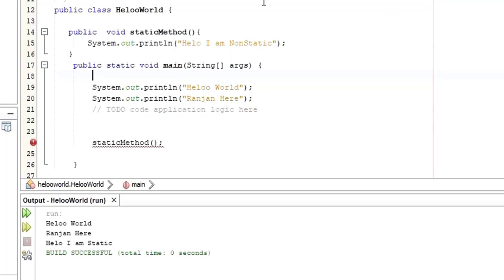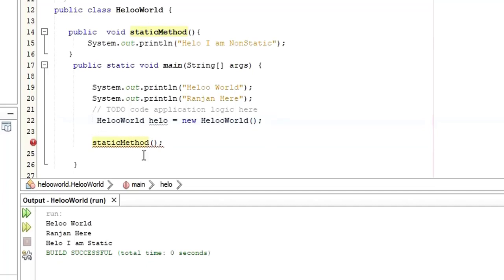So in that case, if you want to access the value of this particular method in your main method, because if you want to execute any methods in your main function, you have to call that method in your main function, right? So what is the name of the method? Static method. Yes, I have done that, but I'm unable to access the value of this one. Before I could, but not now, because this method is not a static method. If the method is not a static method, you have to create an object. So now I have created an object.